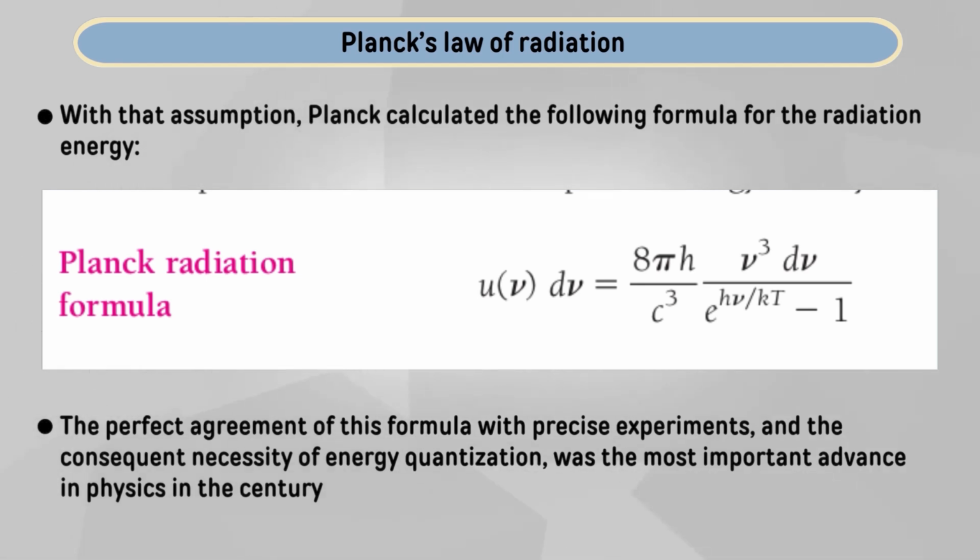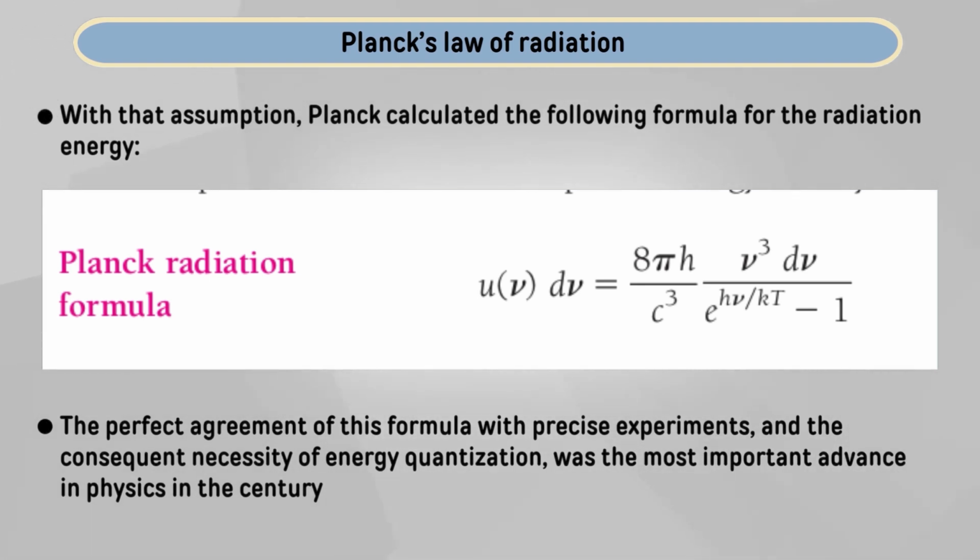equivalent to 8 pi h nu cube by c cube delta nu, divided by exponential of h nu by k T minus 1. Here h nu is the energy of the photon, and k is the Boltzmann constant, which is 1.38 times 10 to the minus 23 Joule per Kelvin. This correlates the kinetic energy of the system with the temperature, and the denominator of the equation is somewhat related to Maxwell-Boltzmann's distribution function.